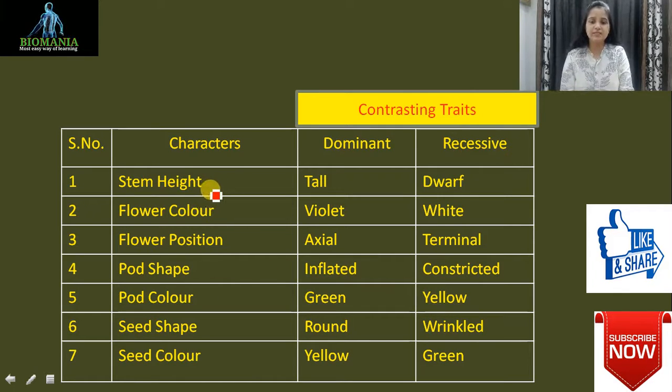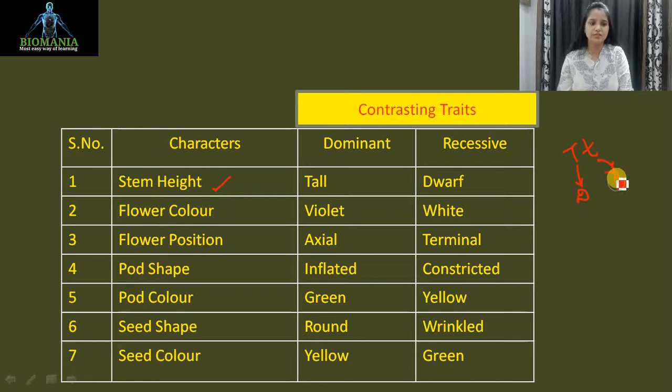The first one is the stem height. In case of stem height, there is the dominant one and the recessive one. As I have told you in an earlier video, the dominant can represent itself with a single allele. Suppose we have capital T and small t; capital T represents the dominant one and small t represents the recessive one. If a single capital T is present along with the small t, then it can represent its phenotypic character, not genotypic, phenotypically. So phenotypically, how will it look? Tall.